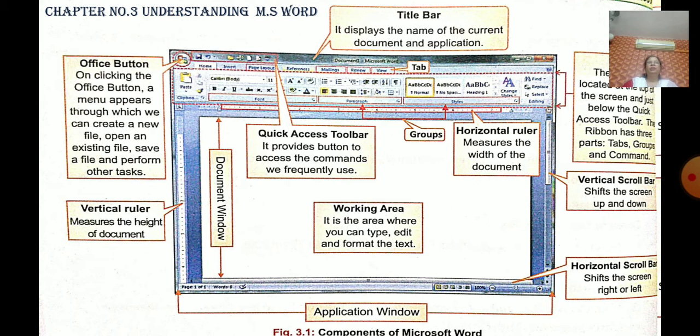Microsoft Word. Okay, so understanding Microsoft Word. So can you see what is the use of Microsoft Word? Microsoft Word is word processing software, introduced by the Microsoft Corporation software company. So here what can we do with MS Word? It is a word processor. Microsoft Word is a word processor.